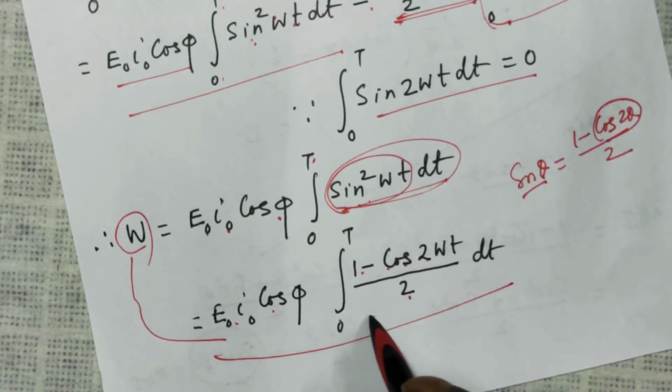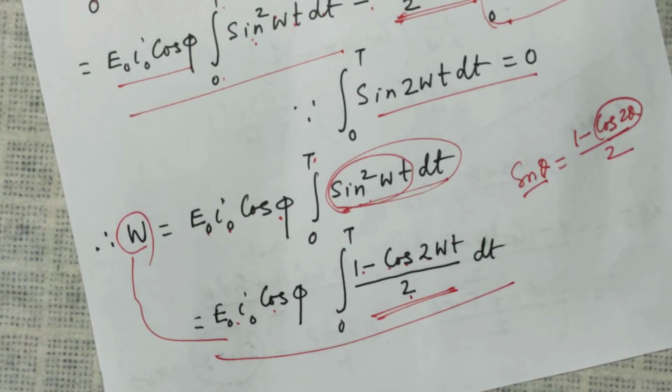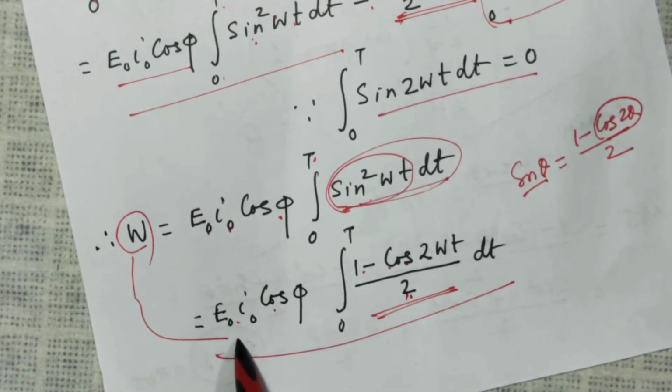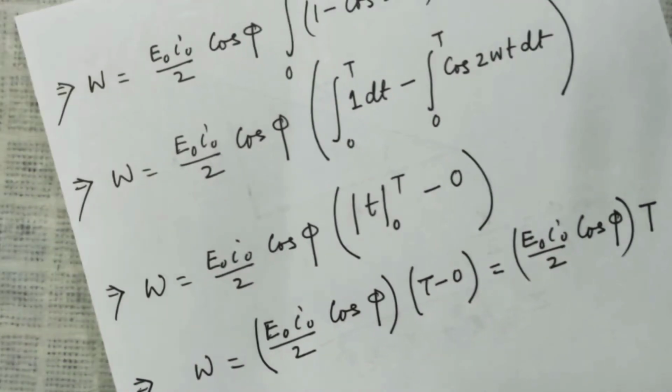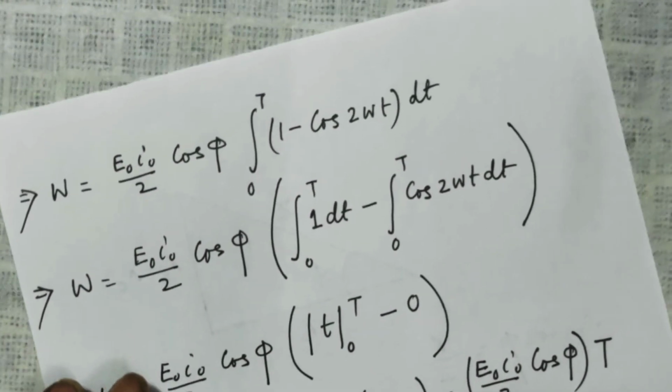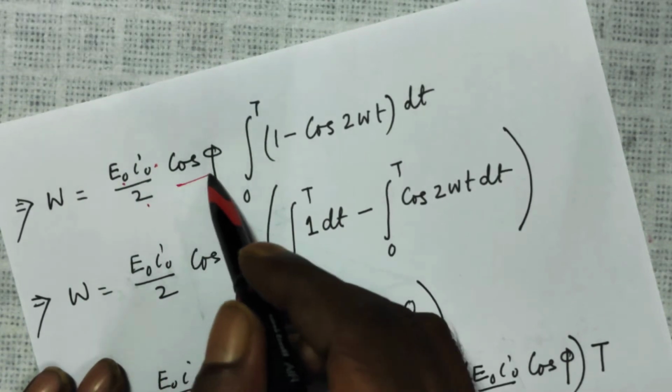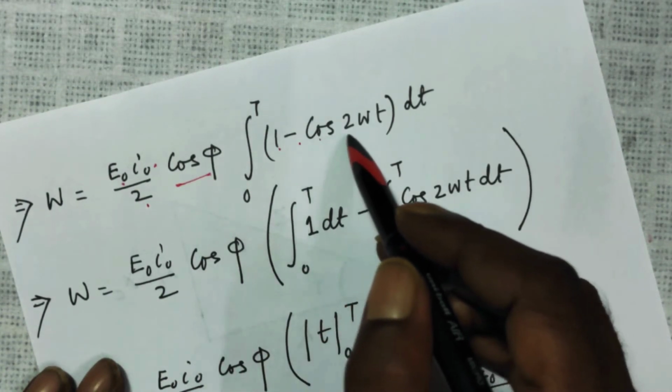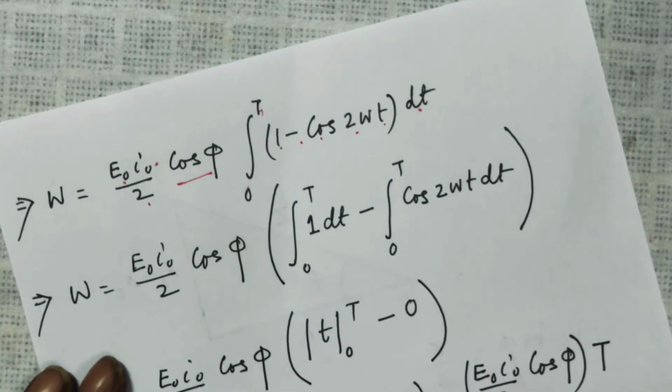Now let us see how much this is. I take these two out of the integration sign. So work done becomes E naught I naught over 2 cos phi, integration of 1 minus cos 2 omega t dt from 0 to t.